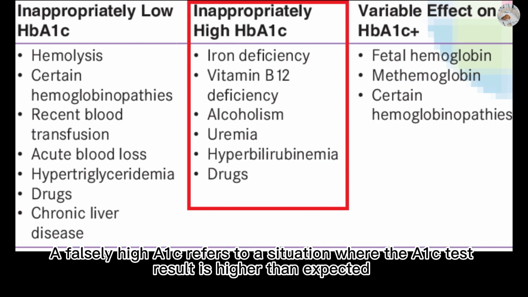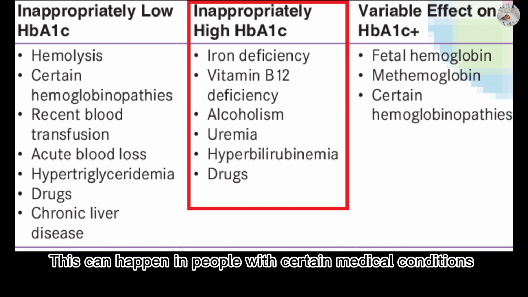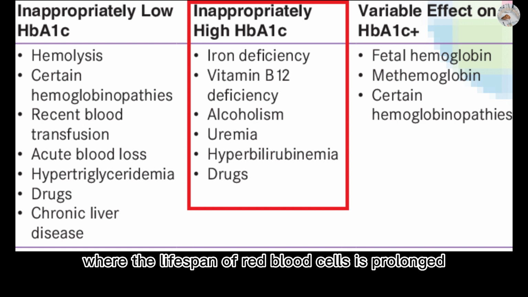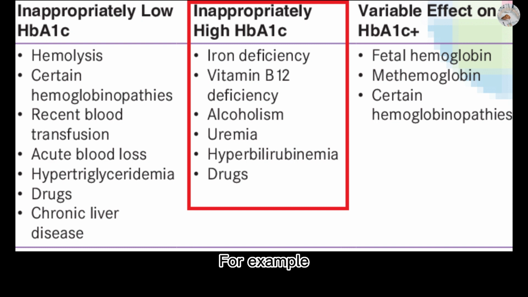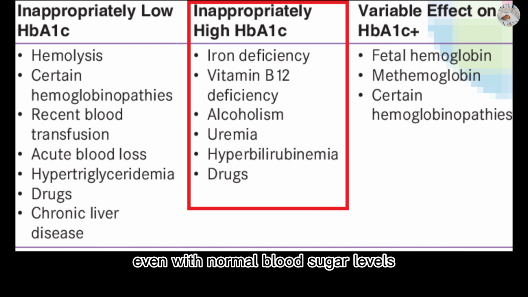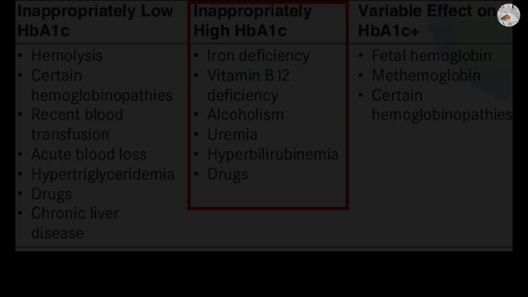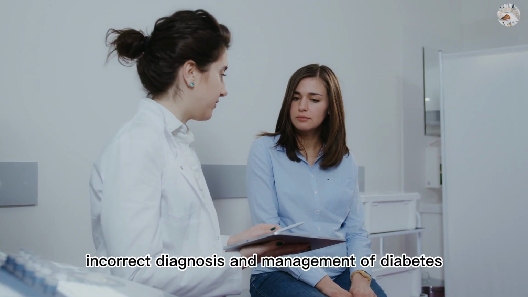A falsely high A1C refers to a situation where the A1C test result is higher than expected, based on the individual's blood glucose levels. This can happen in people with certain medical conditions where the lifespan of red blood cells is prolonged, leading to an artificially high A1C result. For example, people with vitamin B12 or folate deficiency may have higher A1C levels than expected, even with normal blood sugar levels. It is important to note that falsely high or low A1C levels can lead to incorrect diagnosis and